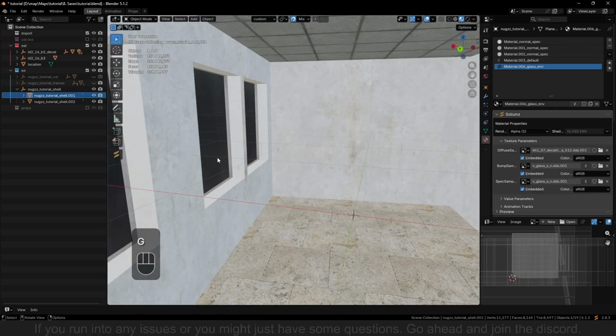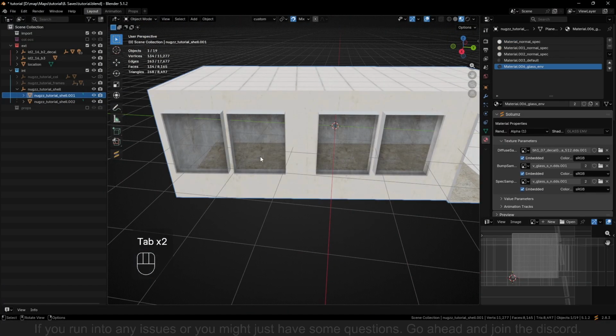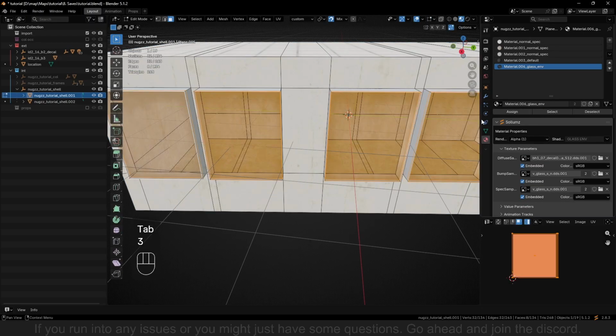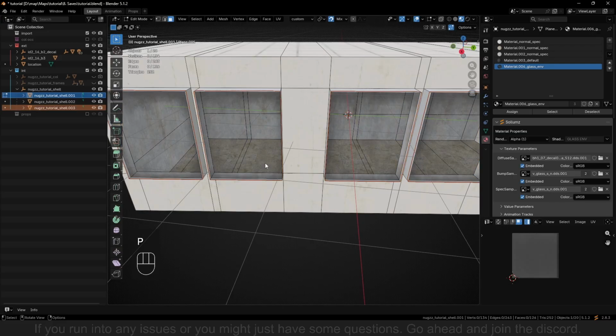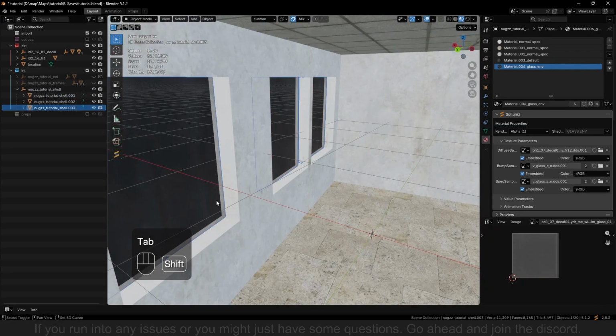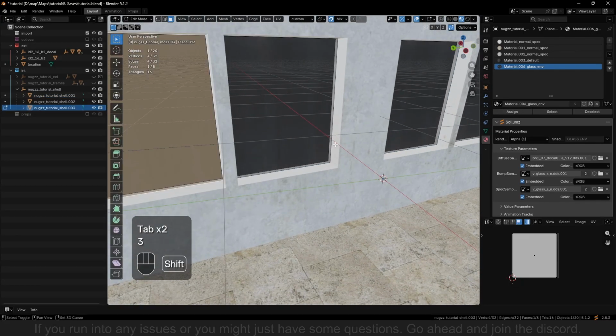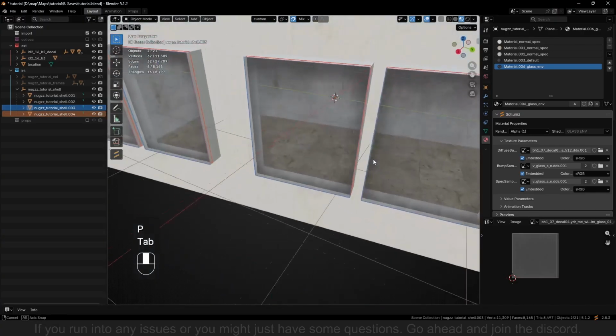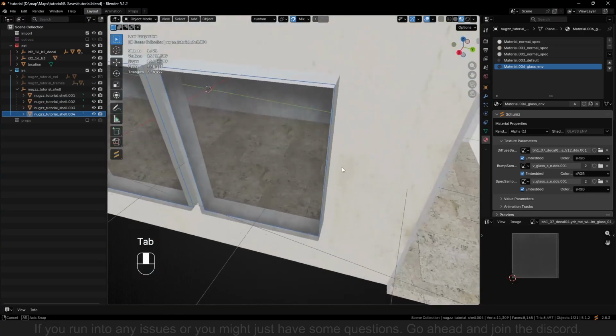So that's here, and the glass. If we don't separate the glass, it might get a weird triangle. So just go ahead, separate the glass, and separate the two glass pieces from each other as well. Separate here. There you go.